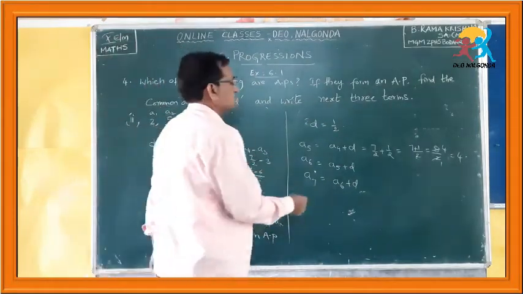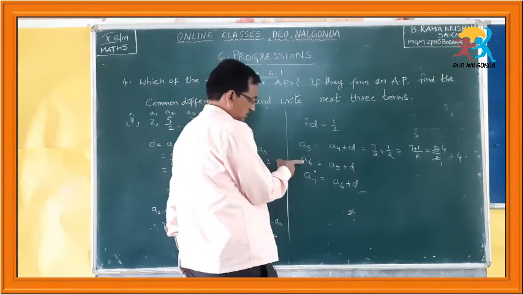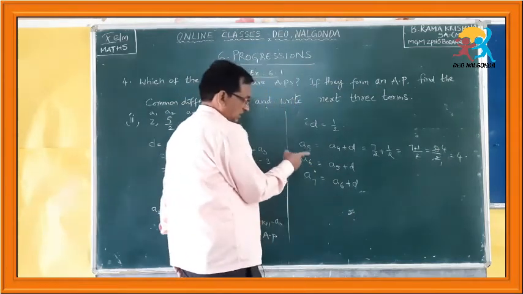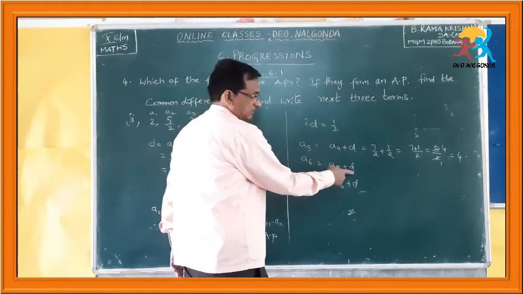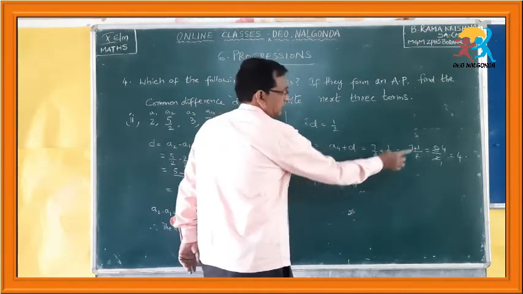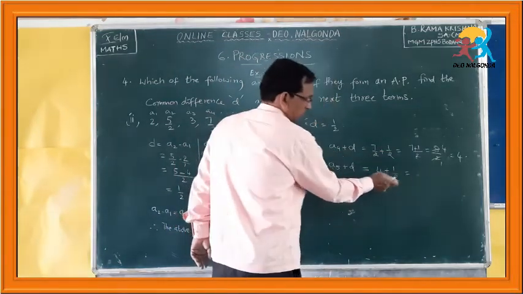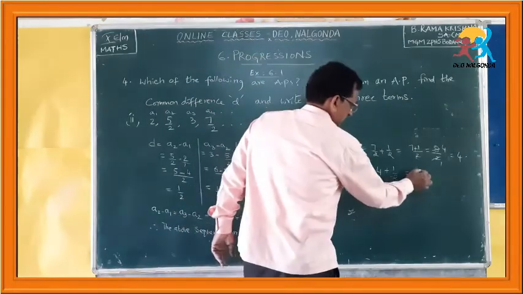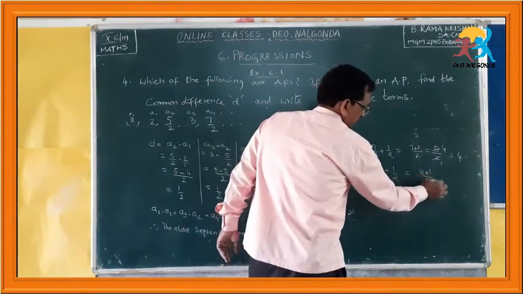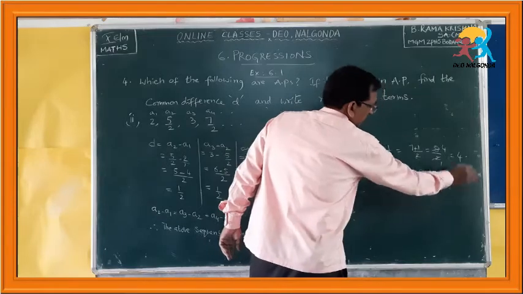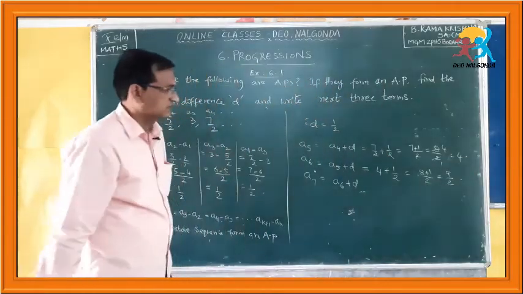Next, let us find the sixth term. The sixth term is A5 added with the common difference. A5 is 4. 4 plus 1 by 2. 2 4s are 8. 8 plus 1 by 2 equals 9 by 2. That is the sixth term.